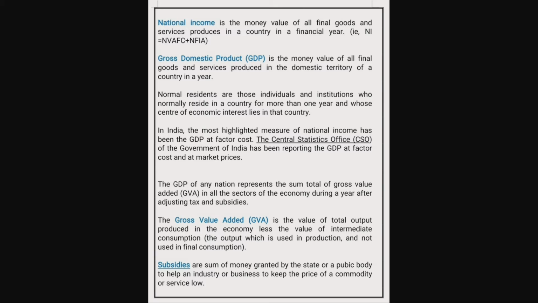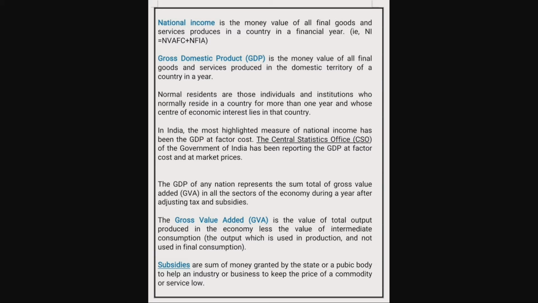What is GDP? The full form of GDP is Gross Domestic Product. Gross domestic product is the money value of all final goods and services produced in the domestic territory of a country in a year.